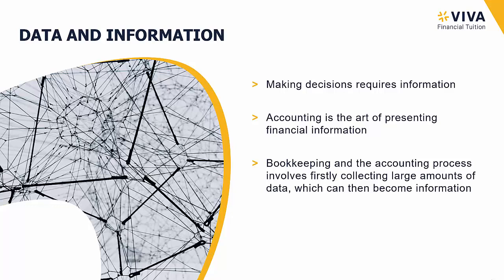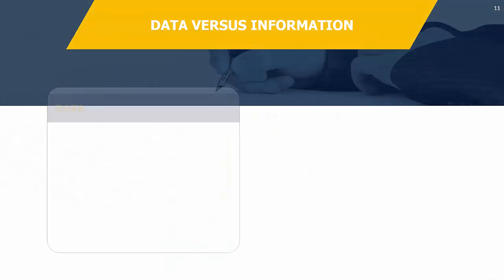Obviously, in our accounting system, we'll be recording all different types of things, such as the sales that we're making to different customers, the purchases that we're making from our suppliers, the costs associated with running our equipment, the costs associated with paying our employees, and so on and so forth. So there's loads of data there in our system, which we need to extract, process, and then put into a format which is suitable for management to make good decisions, i.e. give them some good information.